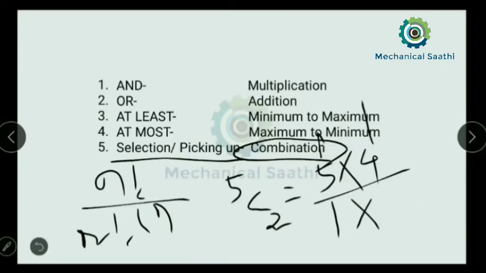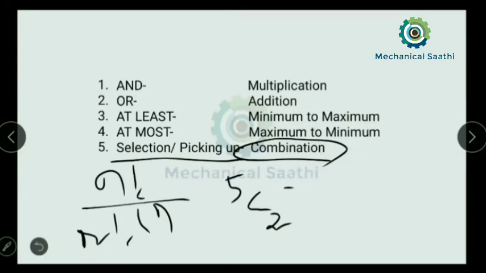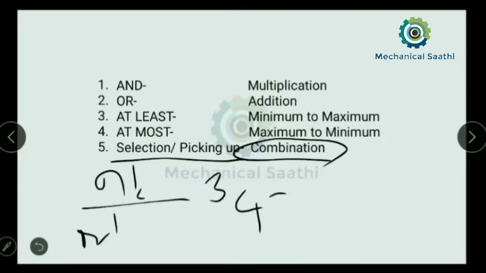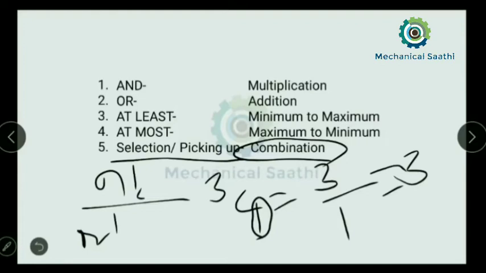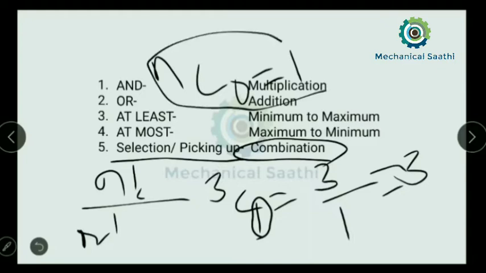So let us take another example over here. I am taking 3C1. You can calculate this also. 3 will be reduced by 1 time, so you can simply write 3, and again you need to increase this 1 for a single time, so simply you can write 1, so you get the answer, that is 3. And NC0 will be equal to 1. You can remember this one. If you put these values in this equation, then you get 1.